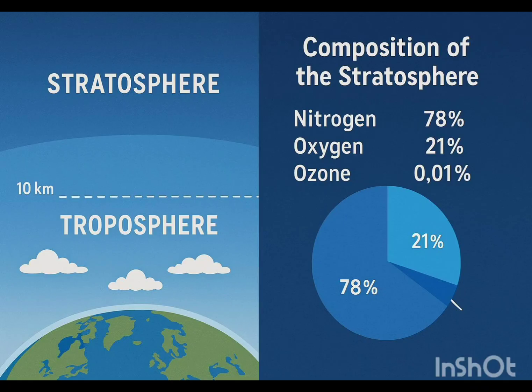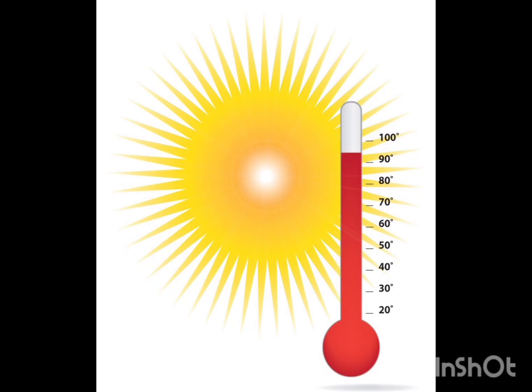Just wait 1 minute. Before going forward to other layers, let me ask you one question. Consider the troposphere: if we are standing on the ground, and the troposphere is from the surface to 15 kilometers, so 0 to 15 kilometers makes the troposphere. Will we feel more heat on the surface of the earth, or if we go above, like 1.2 kilometers above the surface?